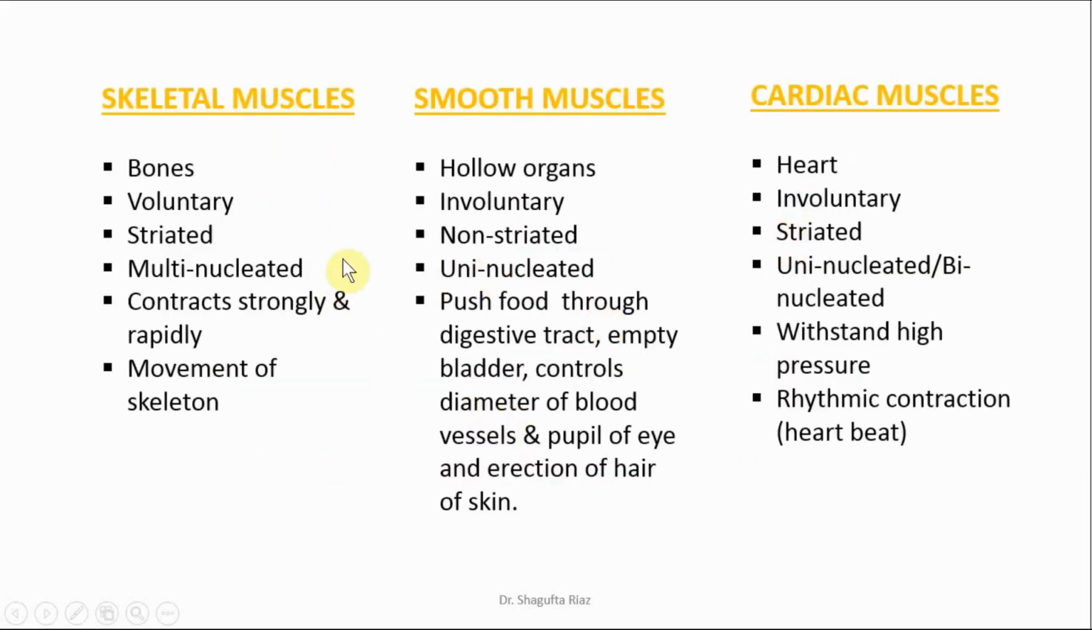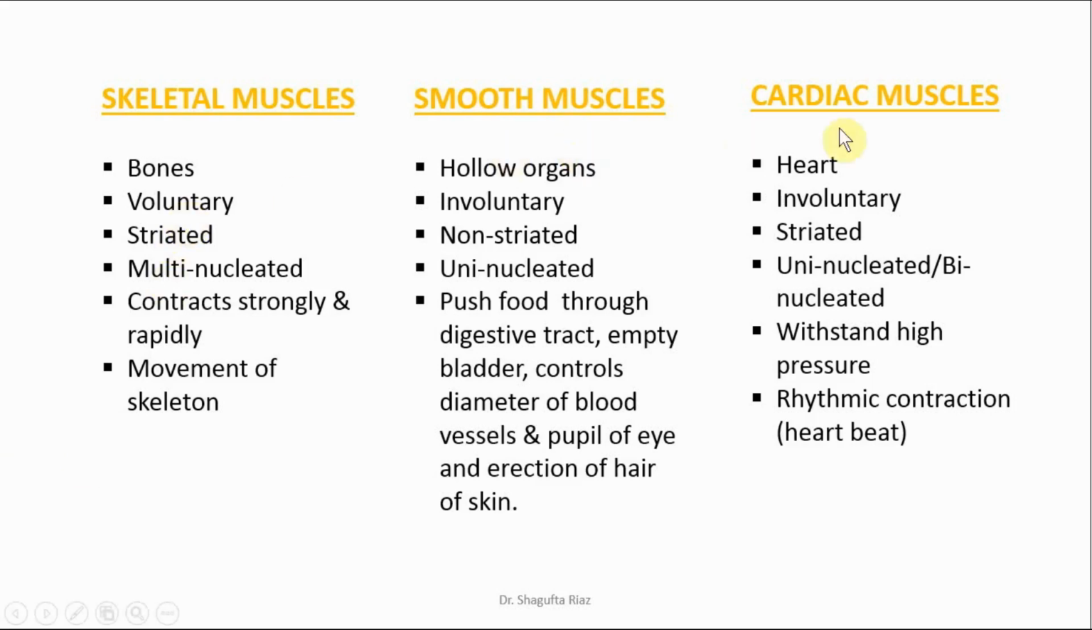Here is a comparison between these three types of muscles, that is skeletal, smooth, and cardiac muscles. Skeletal muscles, as I have told you before, are associated with bones, while the smooth muscles are present in hollow organs like our gut and urinary bladder, etc. Cardiac muscles are present only in our heart. Skeletal muscles are voluntary in nature. What does it mean? Voluntary in nature means if we want to move our hand, our brain will give the signal to that particular muscle, which will contract and we can move our hand, right?